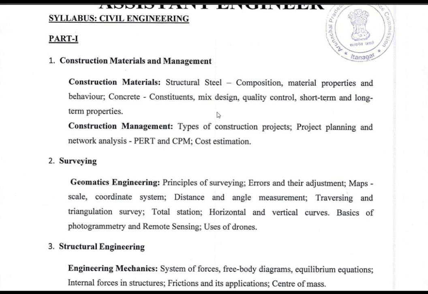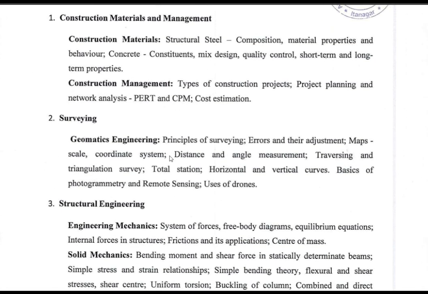Construction management mainly the types of construction project, what are the project plannings and network analysis, PERT, CPM, etc. and the cost estimation. Surveying mainly geomatics engineering, so all the errors, principles, distance angle measurement, traversing, triangulation, total station, horizontal and vertical curves, basics of photogrammetry, remote sensing, use of drones, that is another latest technology they have included, that is uses of drones.